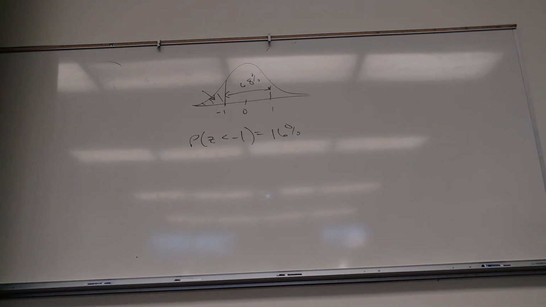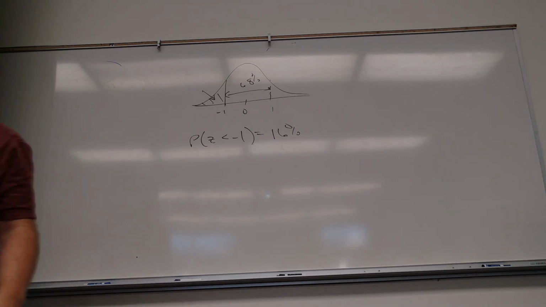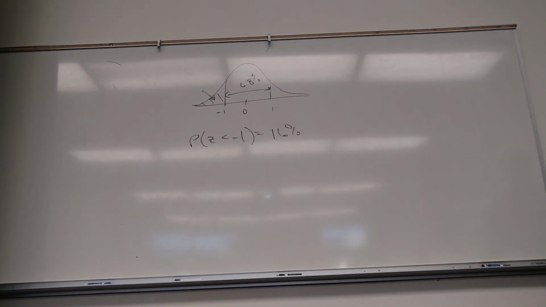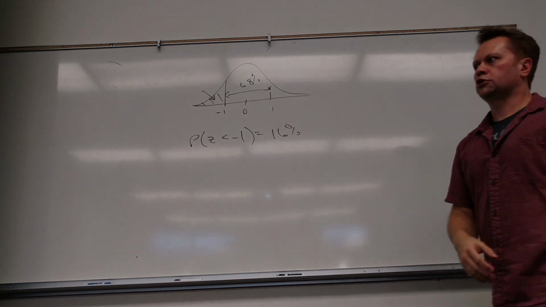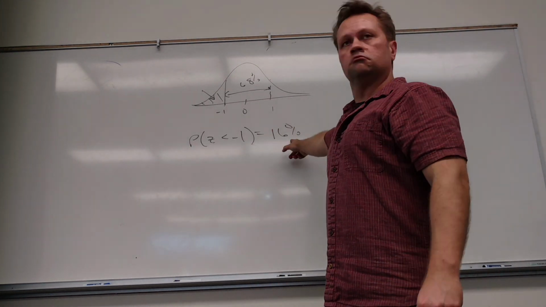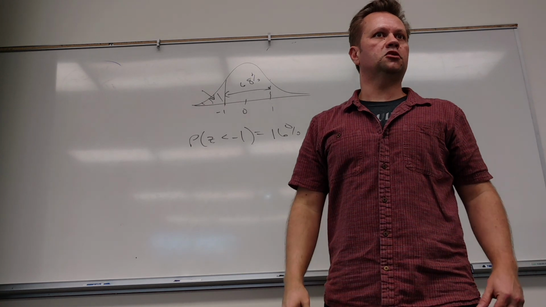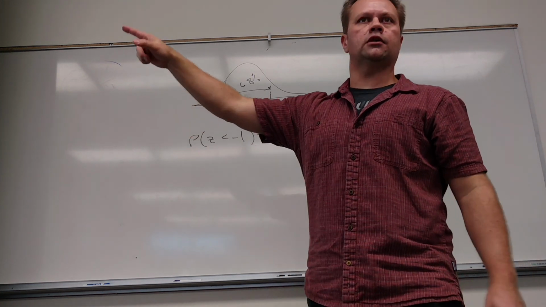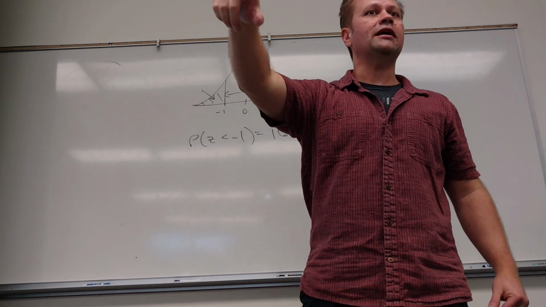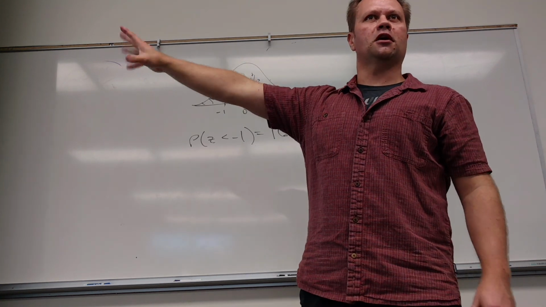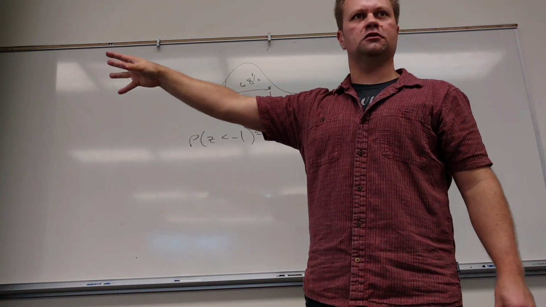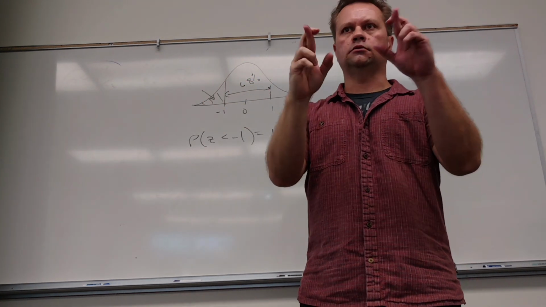So that much area is below -2.93. So what area is below -1? 0.1587, which rounds to 16 percent. So this chart is what we're going to get into next time. We're going to do several examples of how to use this chart. All right. Thank you.